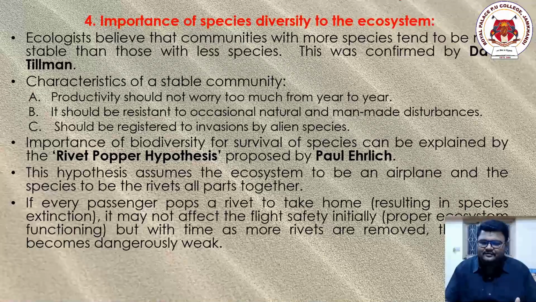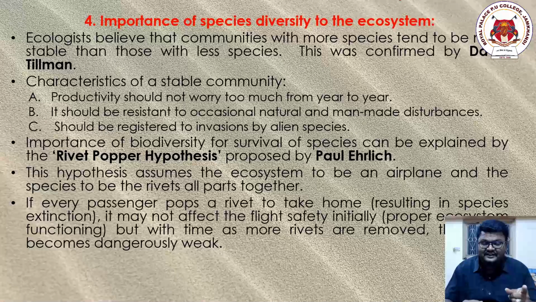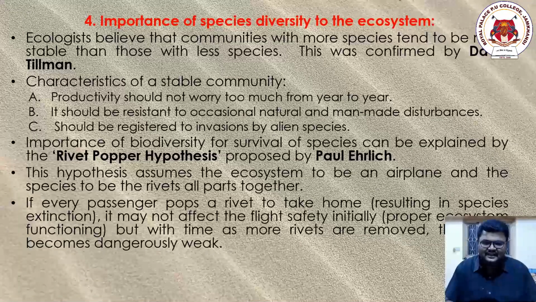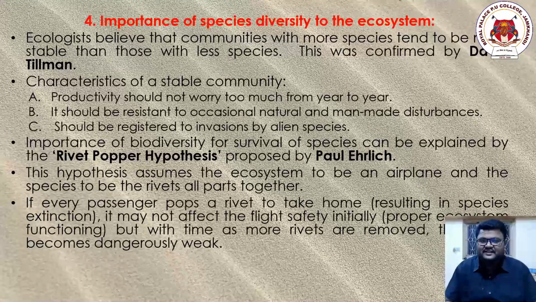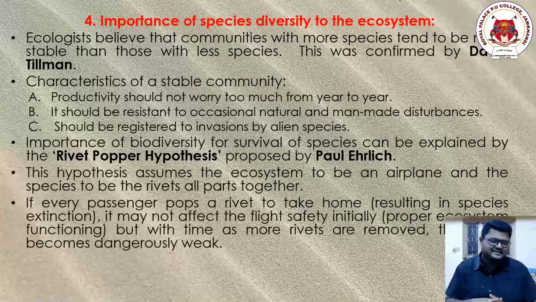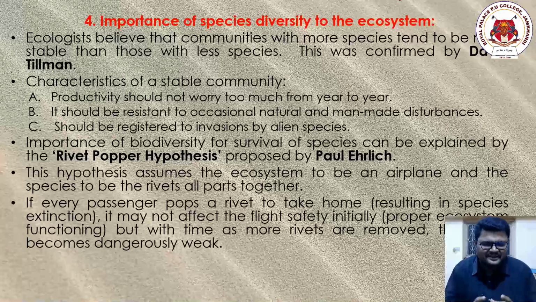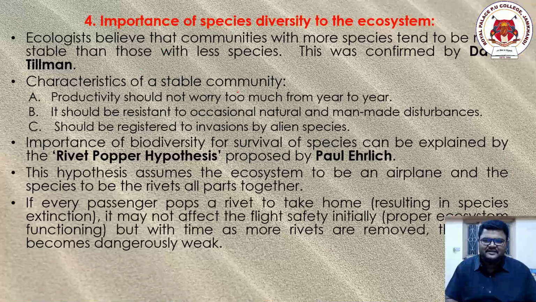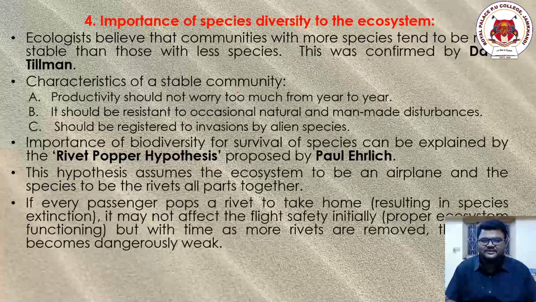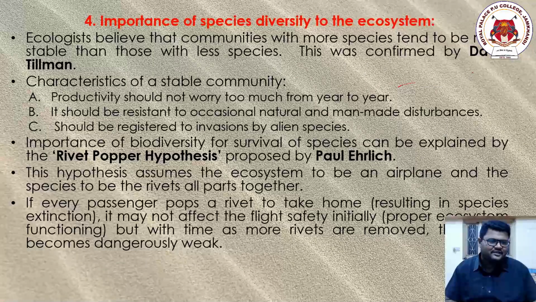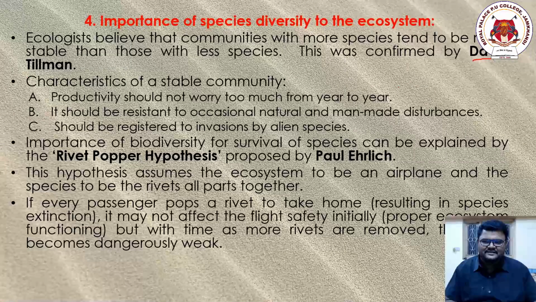And if the ecosystem is rich, it indicates that there is a wide distribution of species present in that area. And if that ecosystem is weak, it means there will be less concentration of species in that area. A simple thing to understand. Okay, now ecologists believe that communities with more species tend to be more stable. Very good thing. And this was confirmed by a scientist called David Tilman.